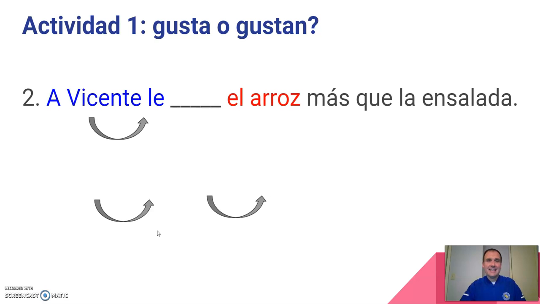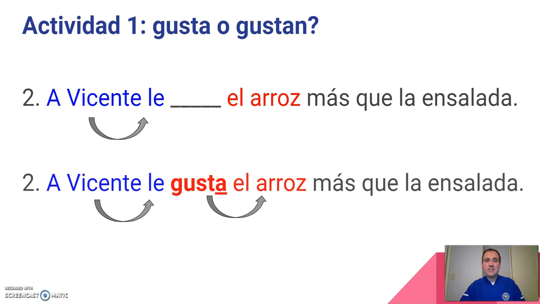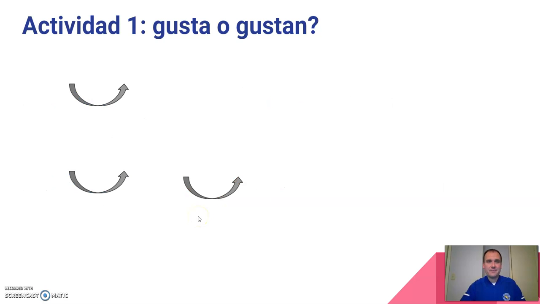A Vicente le el arroz más que la ensalada. Would it be gusta or gustan? Well, hopefully you just said gusta. Why do we need gusta? Because el arroz is singular, so gusta also has to be singular. If the subject is singular, the verb has to be singular.